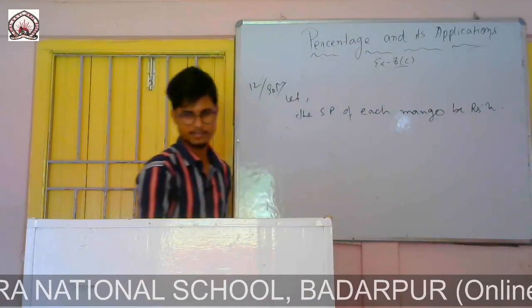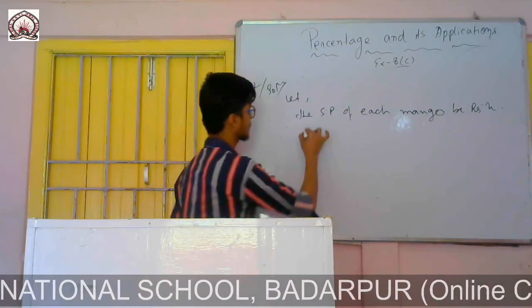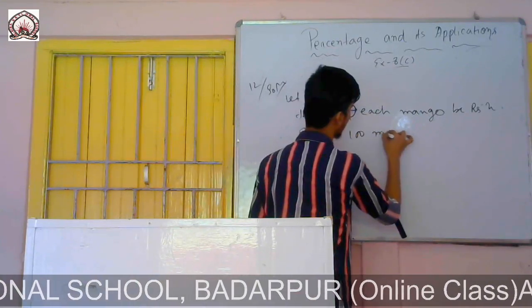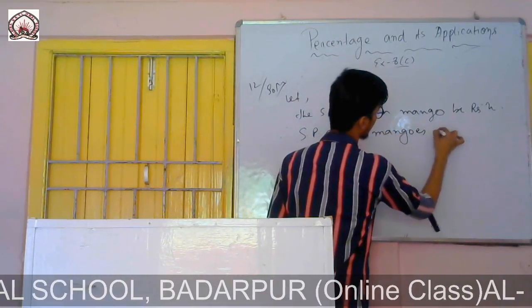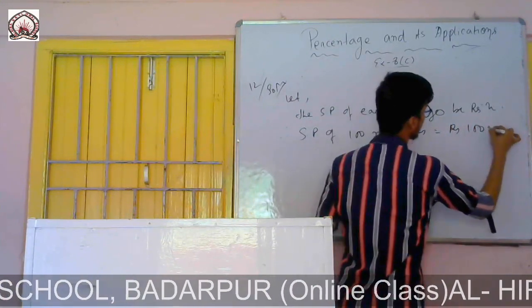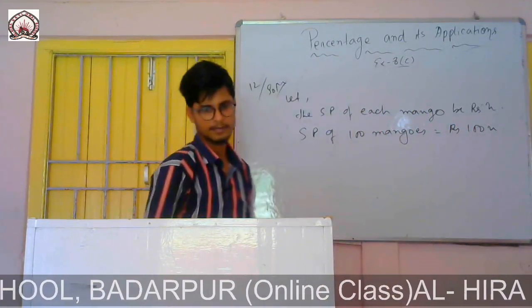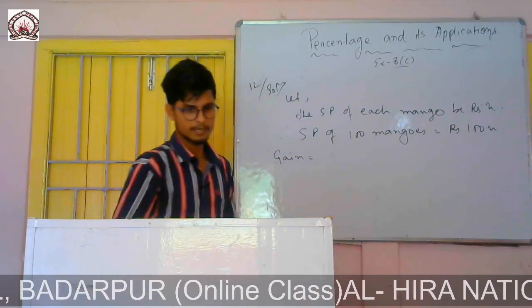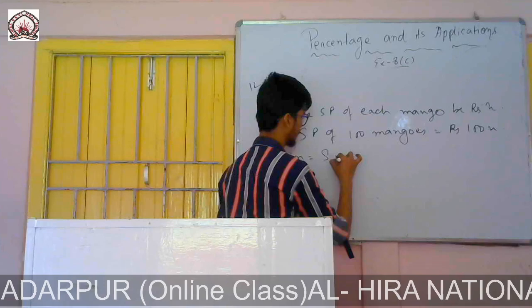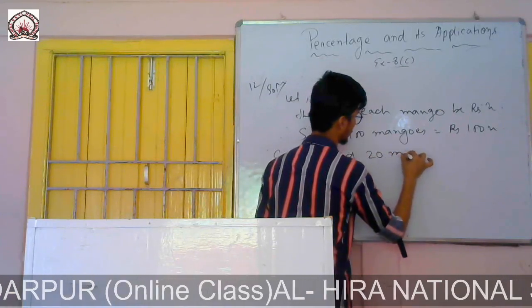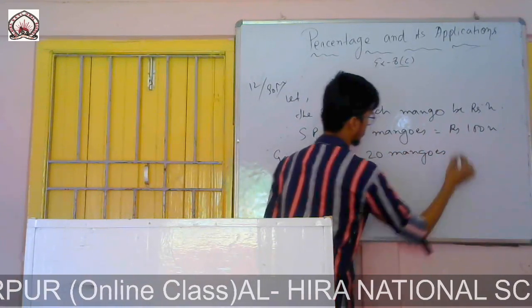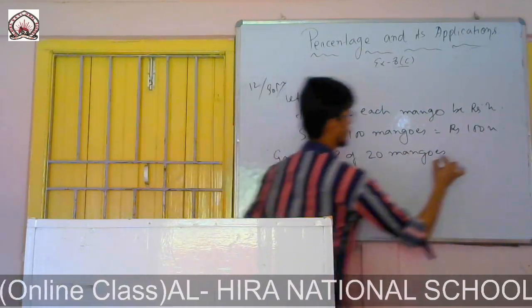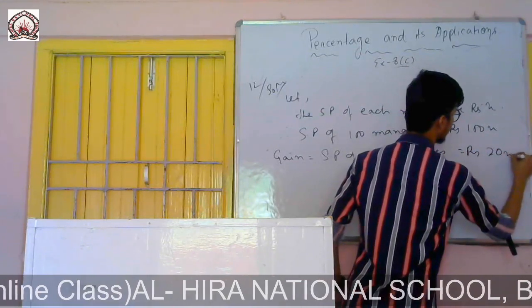So the SP of 100 mangoes will be rupees 100x. The gain is given as the SP of 20 mangoes, which equals rupees 20x.